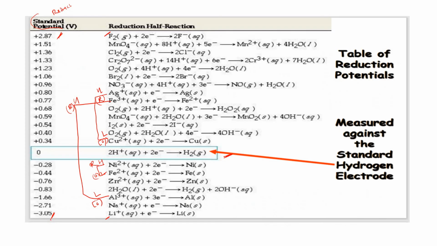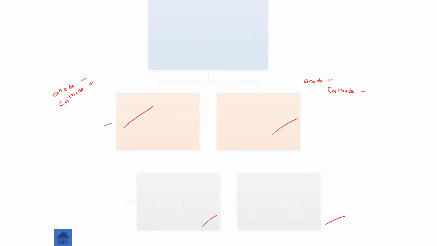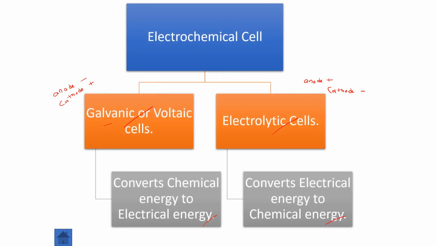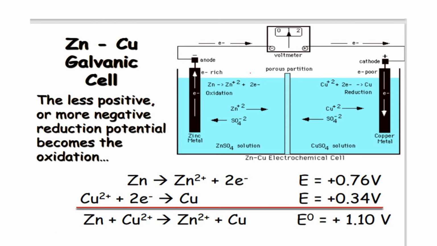Here you draw a simple diagram, no need to draw everything, just the anode and cathode, how they are connected, and these chemical reactions. This is the assignment for this video.